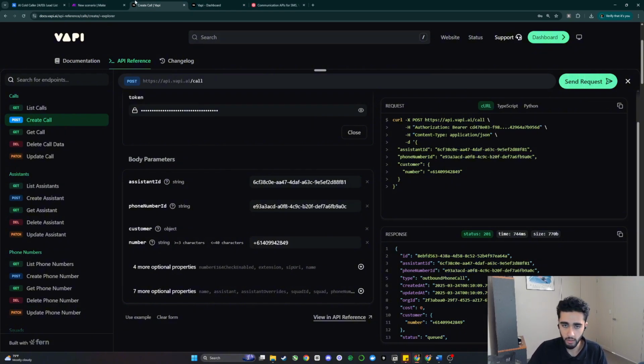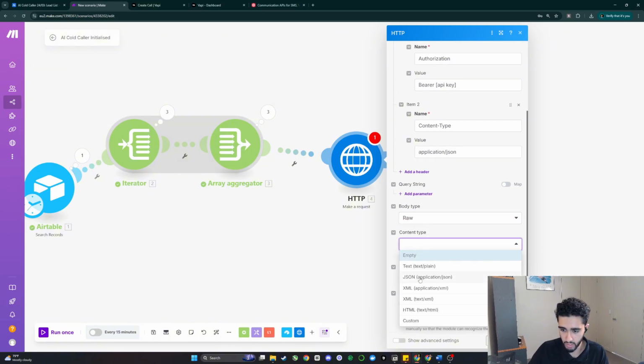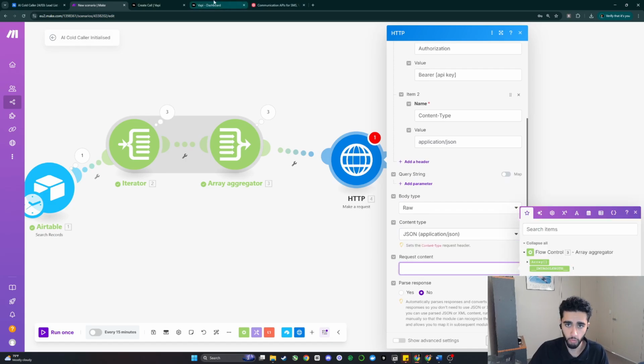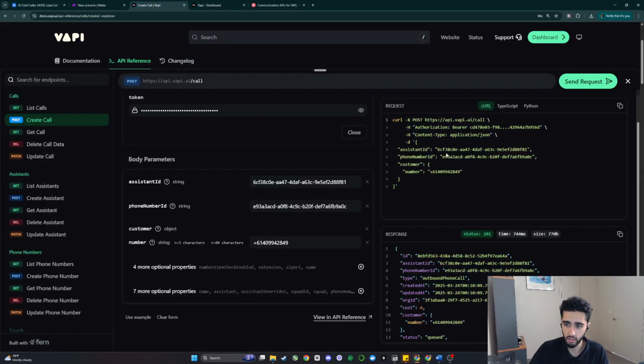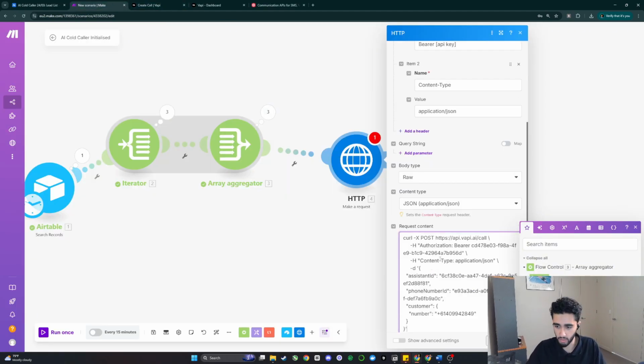That is perfectly done. And then this D represents the data. This data is going to be sent in our body request. We don't have any query string parameters. We do have a body type. This body type is going to be raw, and it's going to be in JSON format. Then we can put the requested content directly in here. So what we can do is grab this. Can we grab it? Okay, we can just copy the whole thing and put it in here.